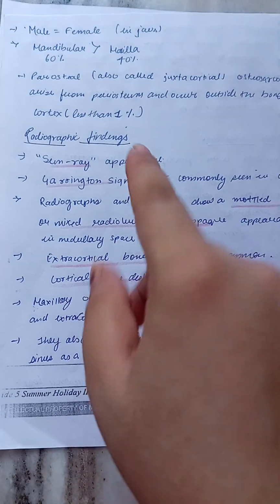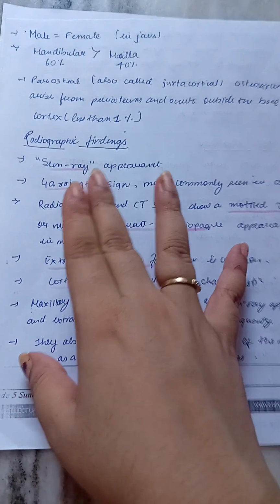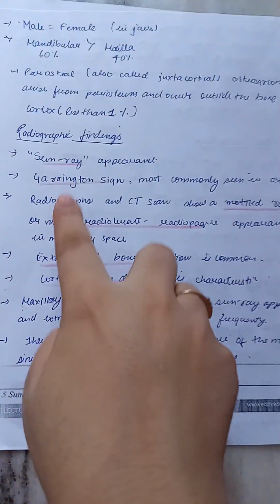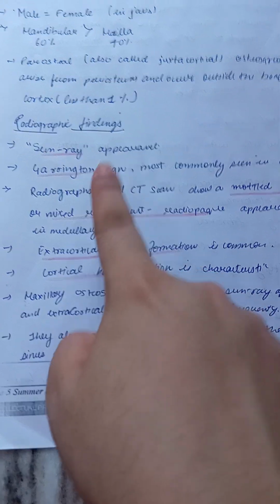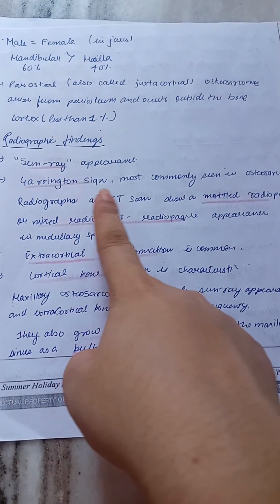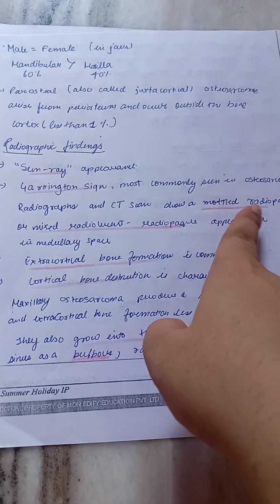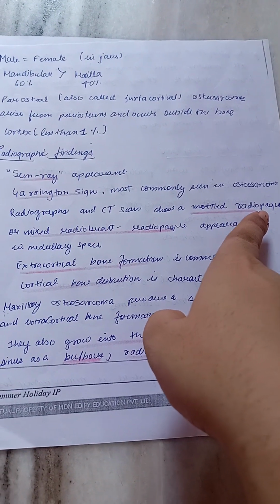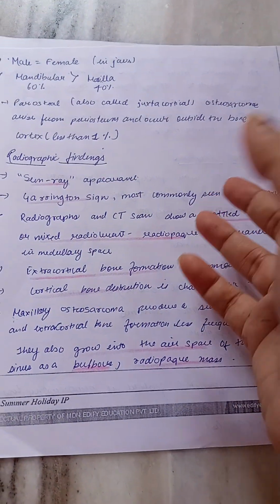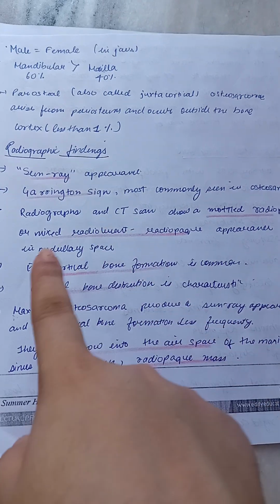Now coming to the radiographic findings, the peculiar finding of all sarcomas is the sunray appearance. Garrington's sign is most commonly seen in osteosarcoma. We have seen widening of the periodontal space, that is known as Garrington's sign. It is most commonly seen in osteosarcoma, but sunray appearances are seen in malignant lesions or in sarcomas.